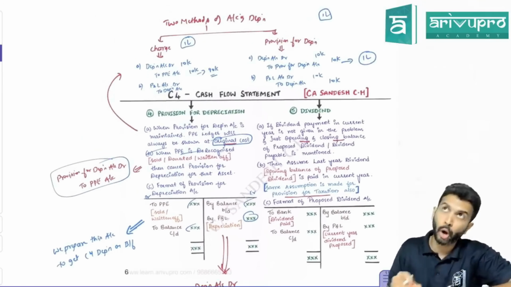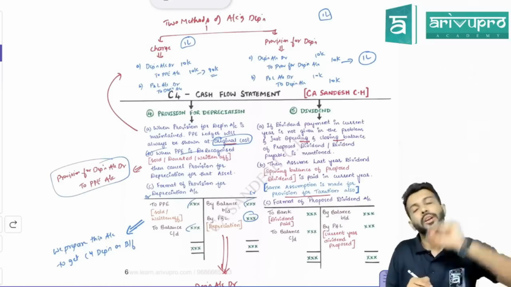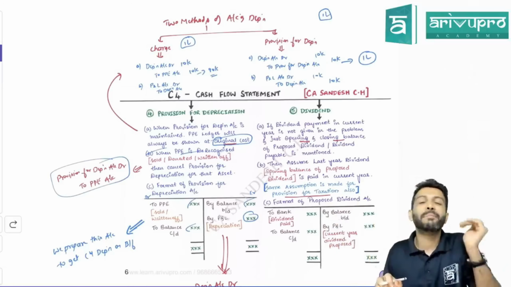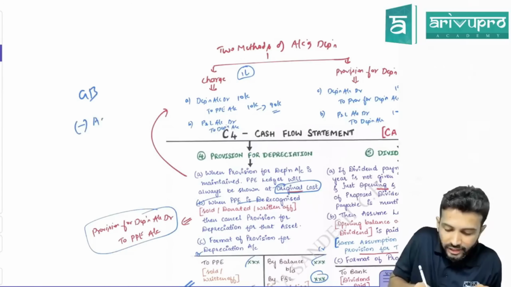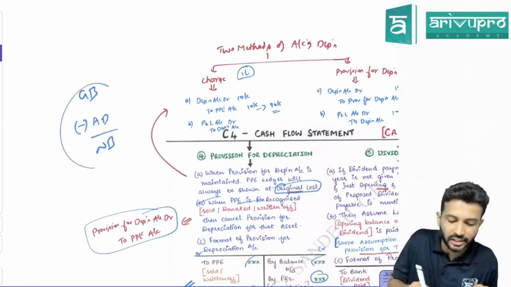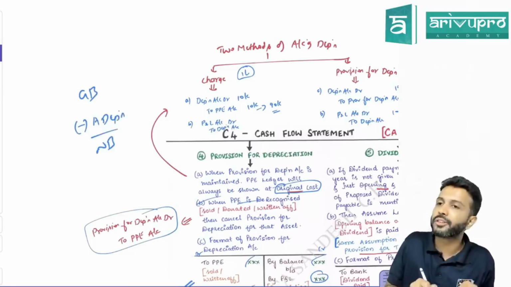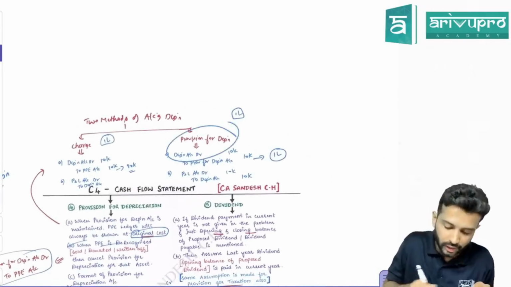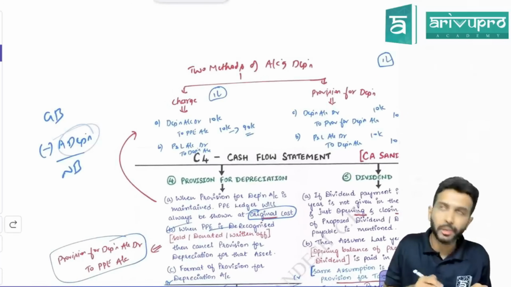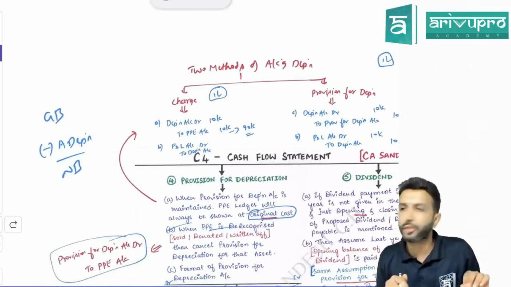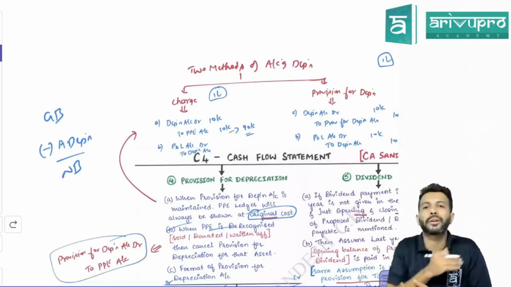So do keep in mind. How to find out whether they have used the charge method or the provision for depreciation method in questions? Check the balance sheet. In the balance sheet, they will use something called gross block. Then they will say reduce accumulated depreciation, and then they will say net block. The moment you see the words accumulated depreciation, it simply means the company is following provision for depreciation. Or instead of accumulated depreciation, sometimes they will say deduct provision for depreciation. That way you will get to know whether the company is following the provision method or the charge method.